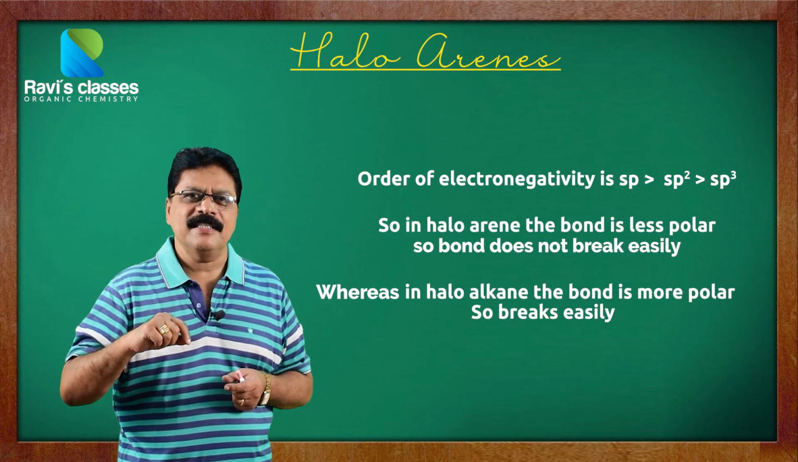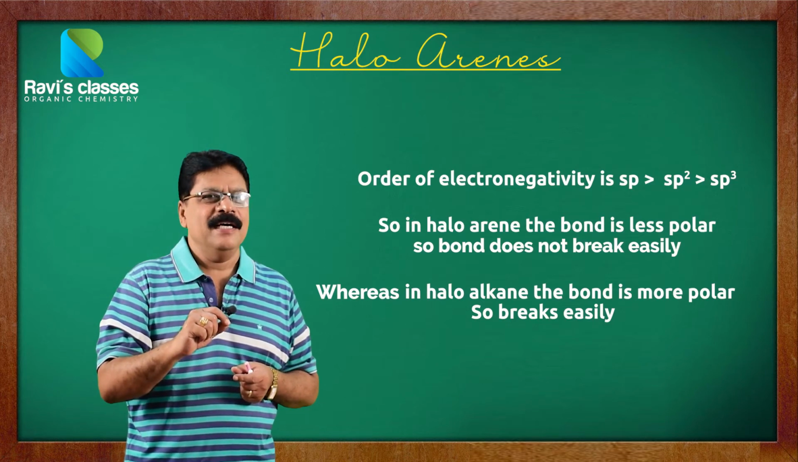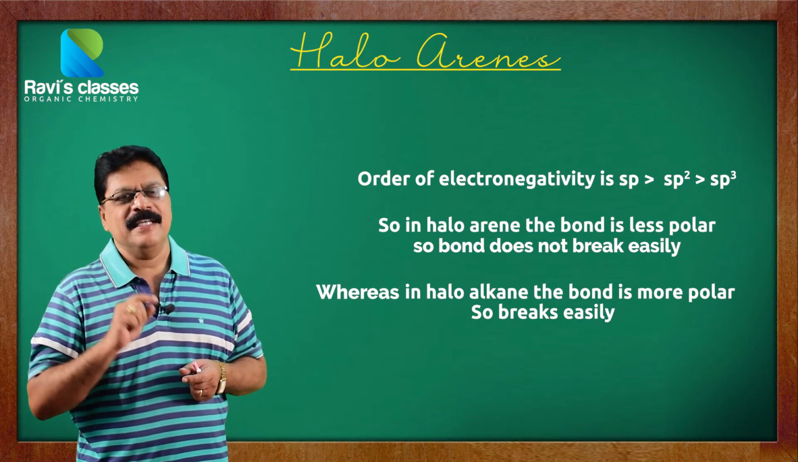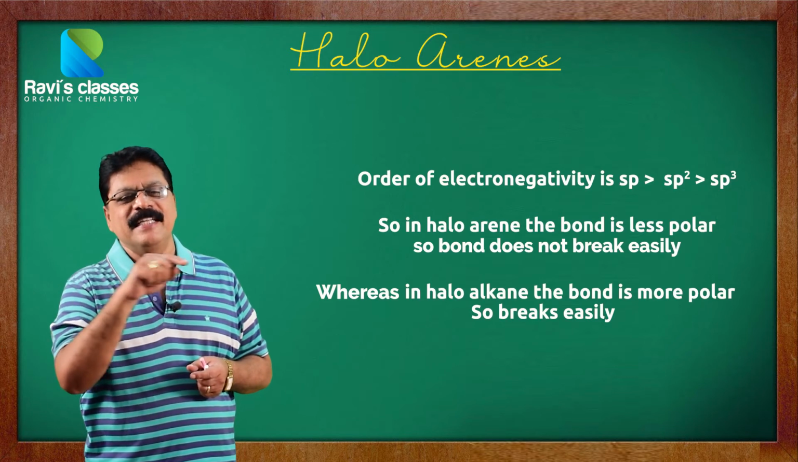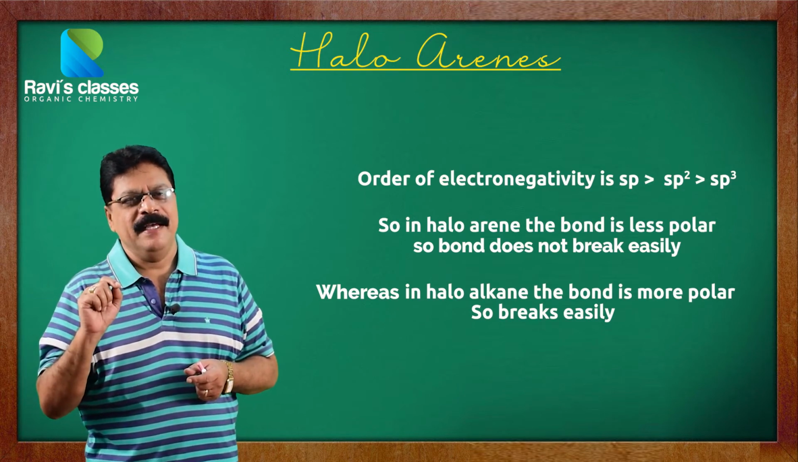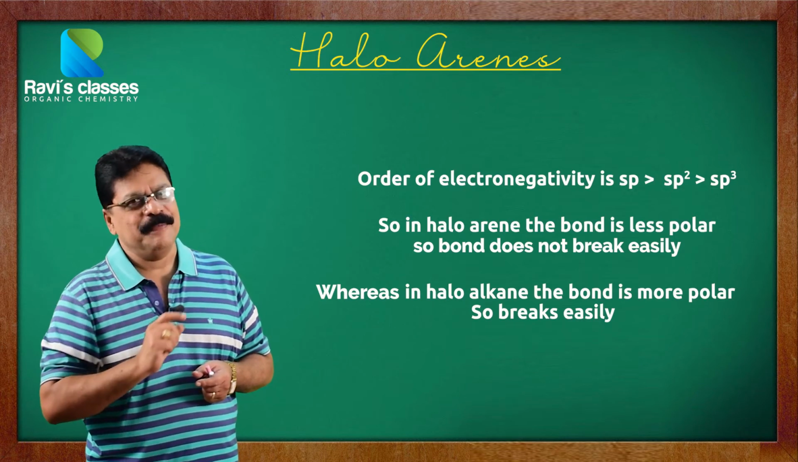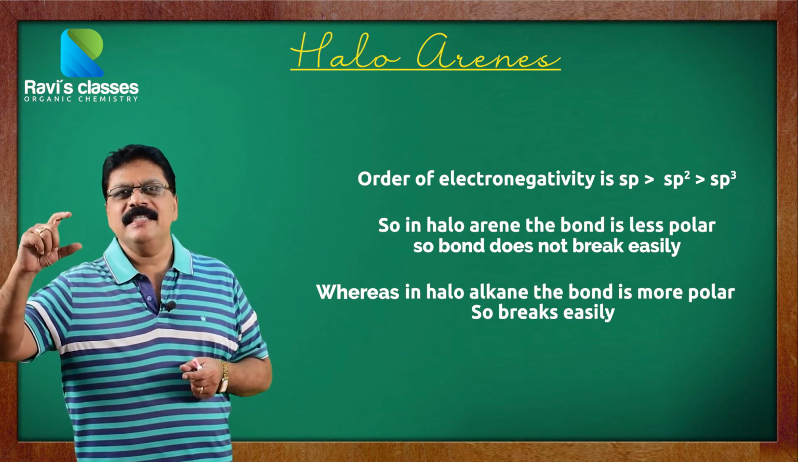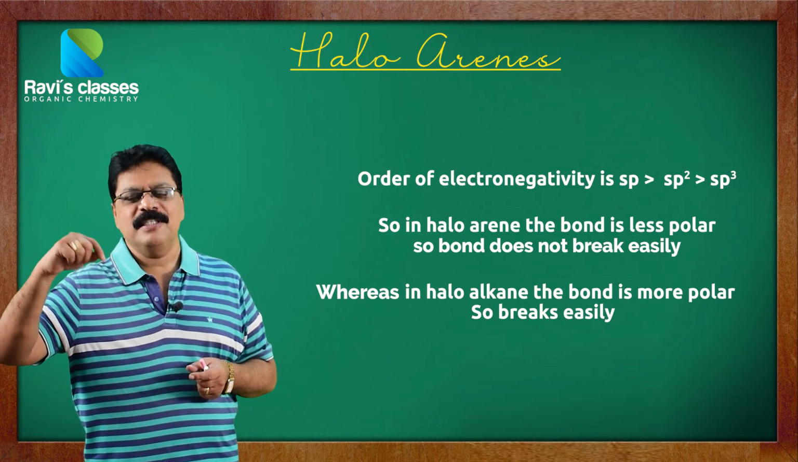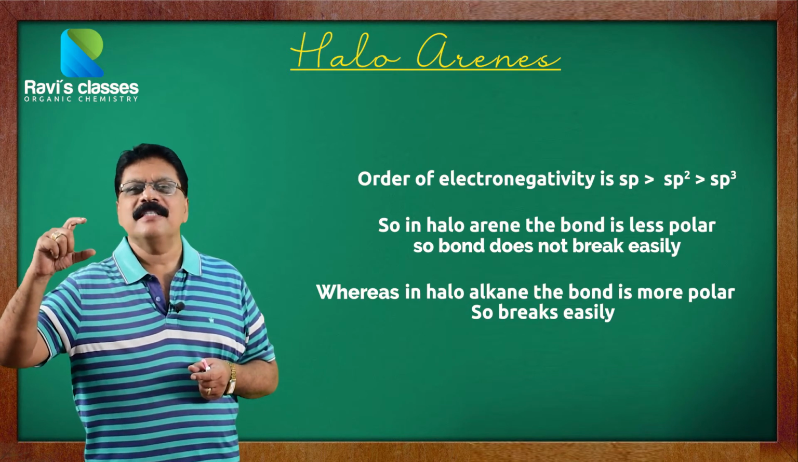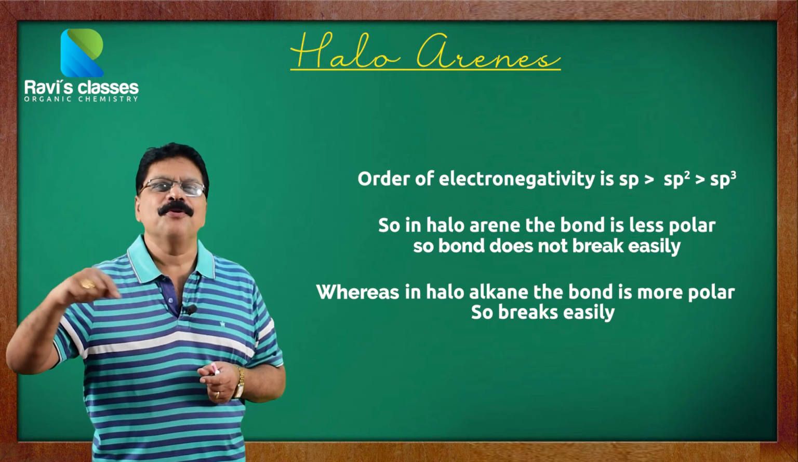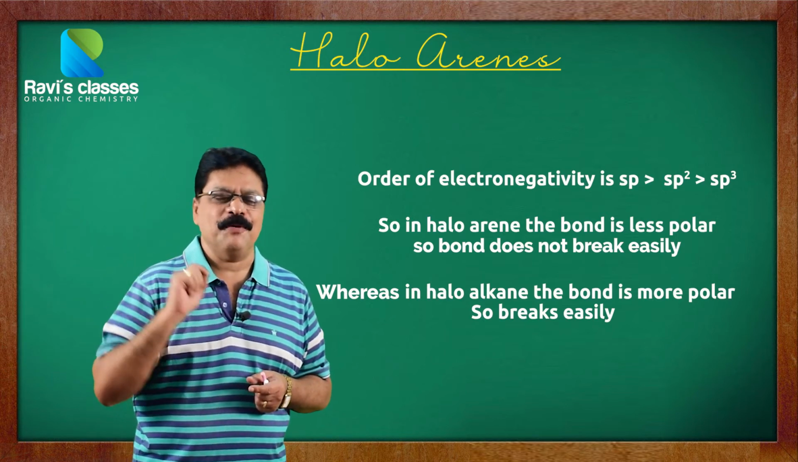Another interesting feature is the electronegativity of the hybridized carbons. The order of electronegativity is sp greater than sp2 greater than sp3. So the sp2 carbon is slightly more electronegative than the sp3 carbon. Therefore, the C-Cl bond of a benzene, because it is an sp2 carbon, is less polar and therefore nucleophilic substitution is less possible there.